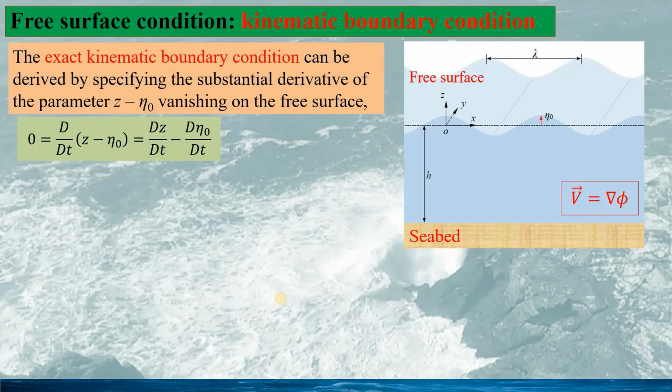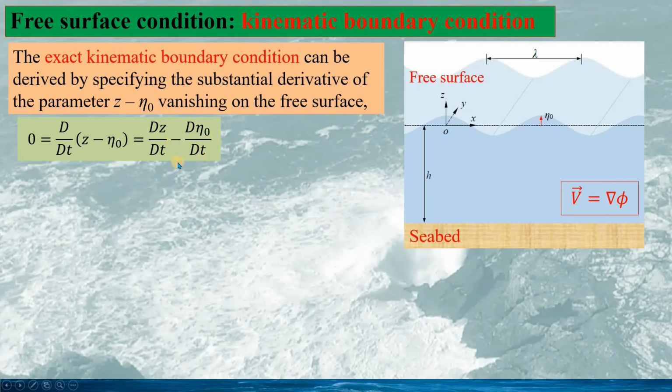Next, we would like to have a look at the kinematic boundary condition for the water wave. As we have shown, on the free surface, we take z minus eta 0, so it is 0 on the free surface. We take the substantial derivative of the parameter z minus eta 0, given by this, so it is 0. And we have the expression as this.